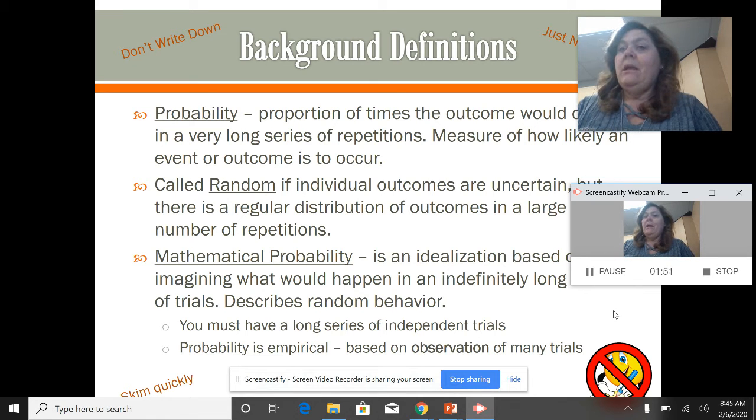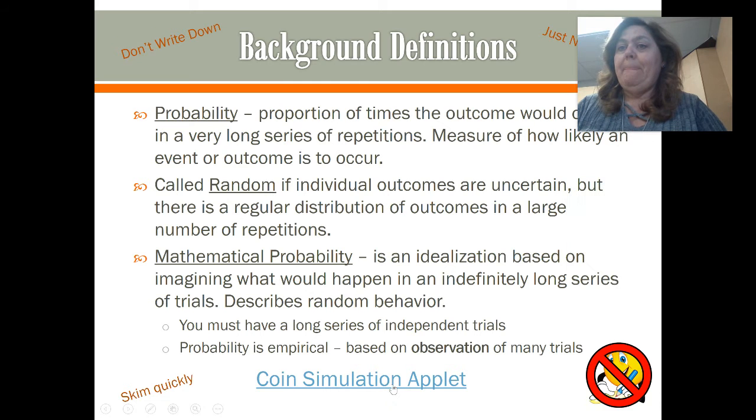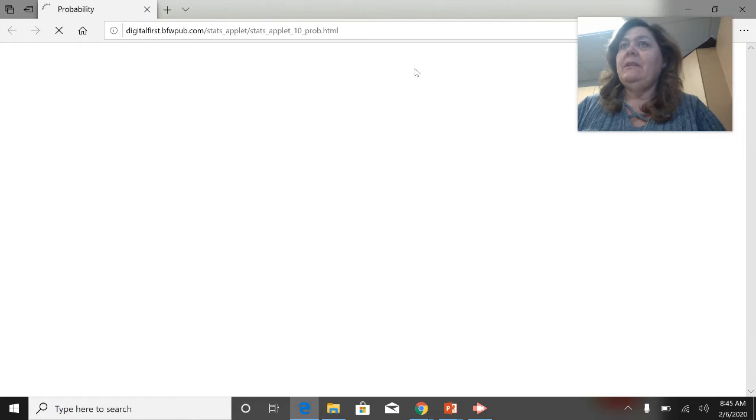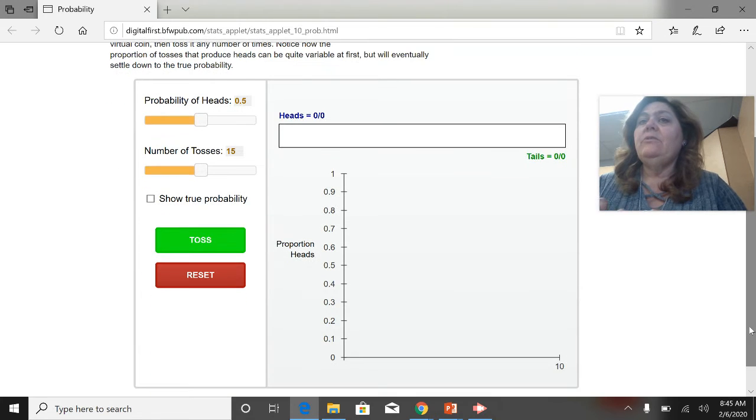Okay. There is a coin simulation app that I'd like to show you right now, if I could. No, it's not going to let me. All right. Maybe I can get to it. There it is. Okay. This is in your Google Classroom, so you can go and pause this video after I show you a little bit about this and do this yourself.